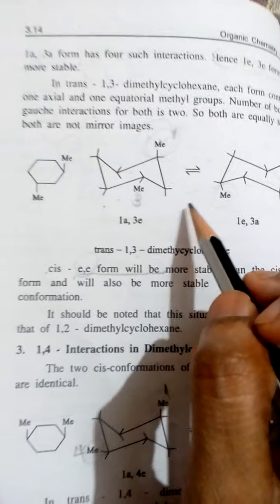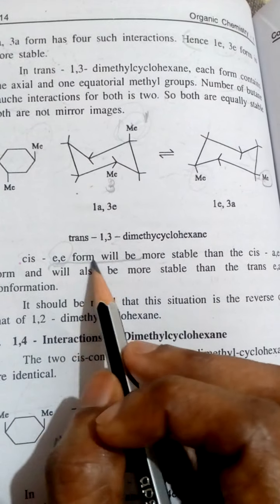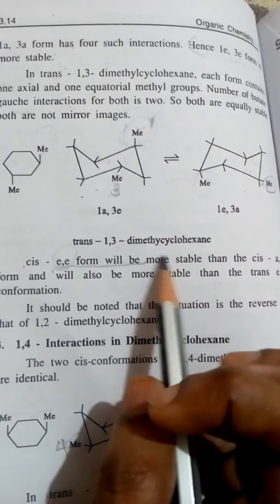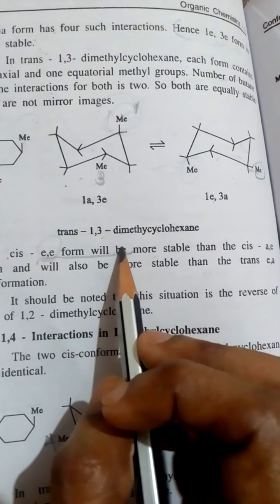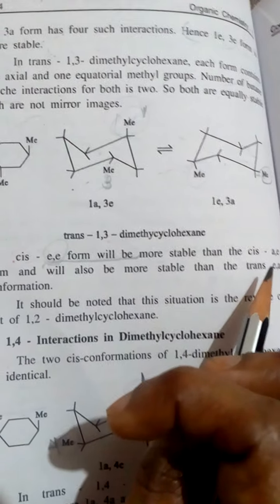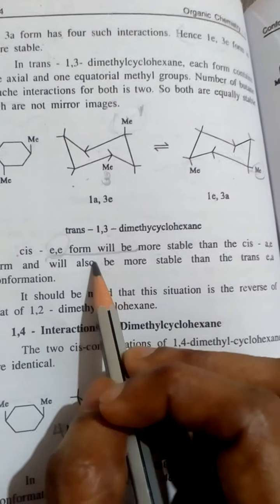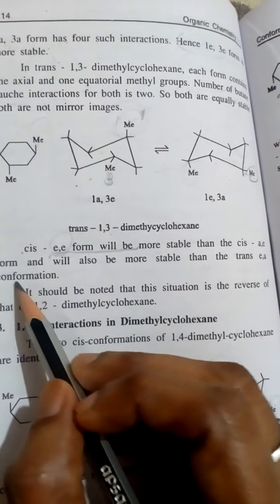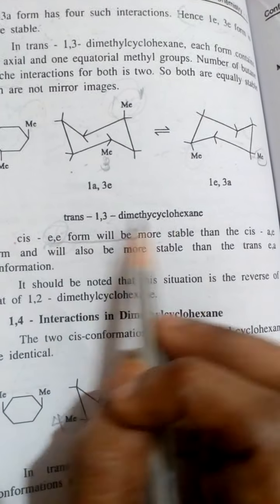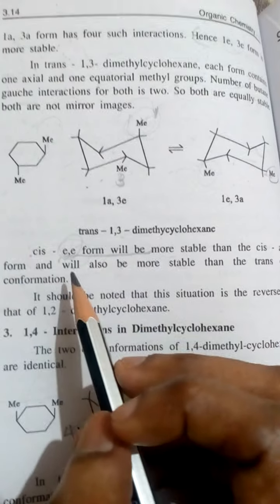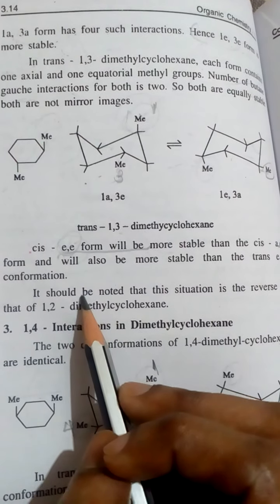So the cis EE form will be more stable than the cis EA form. Always it will also be more stable than the trans EA conformation. Because this contains the EE group, it becomes more stable compared to that of trans EA. So that is 1,3 dimethyl cyclohexane.